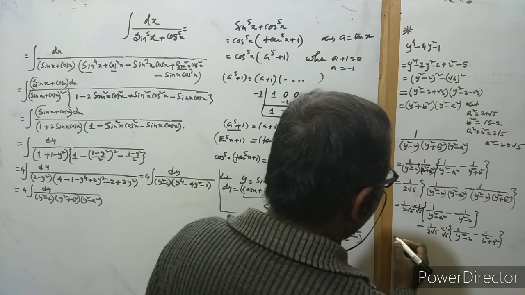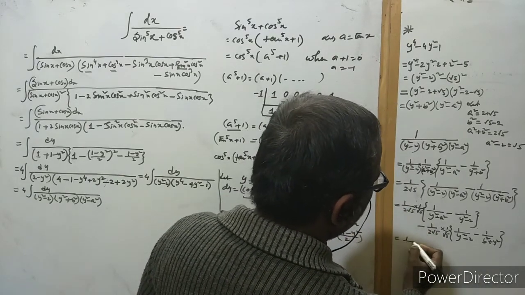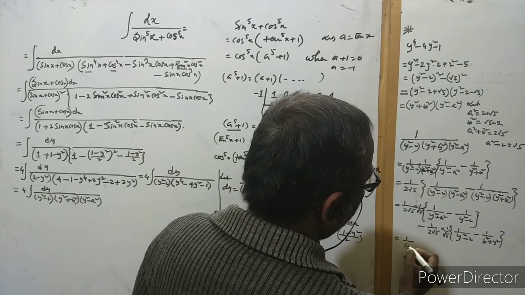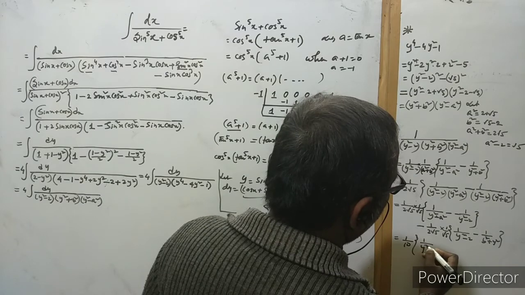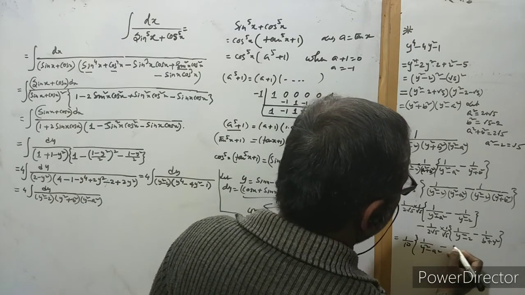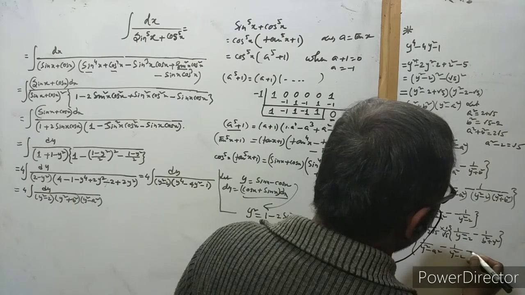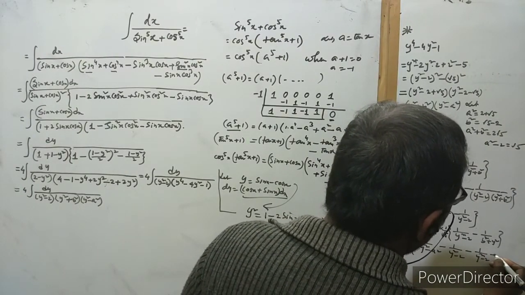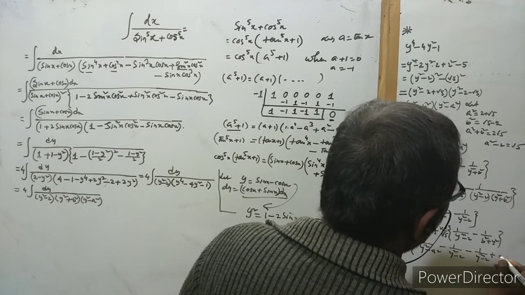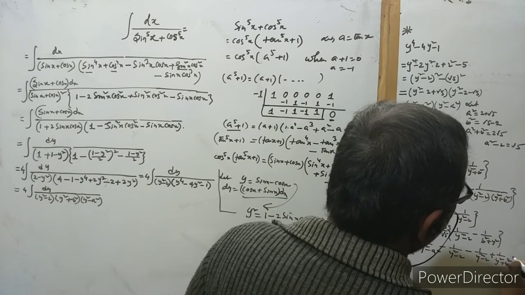Actually the two common are same, so we can take a common 1 by 10 here. So this is here 1 by y square minus a square, this is y square minus 2 also, and this is here plus y square plus b square.